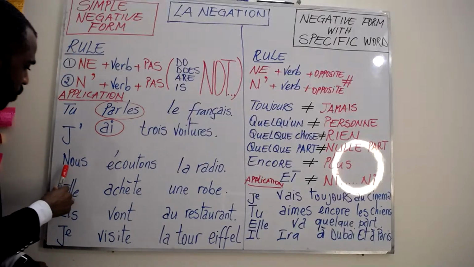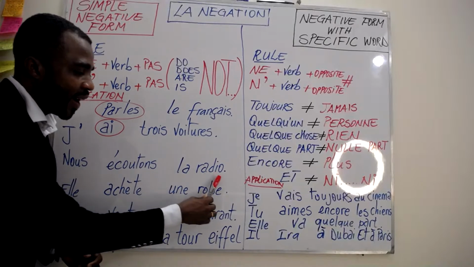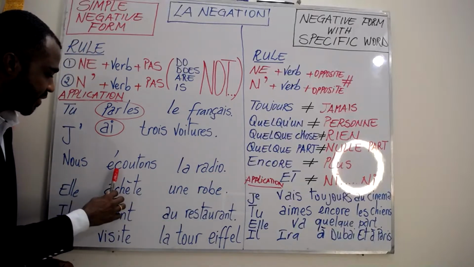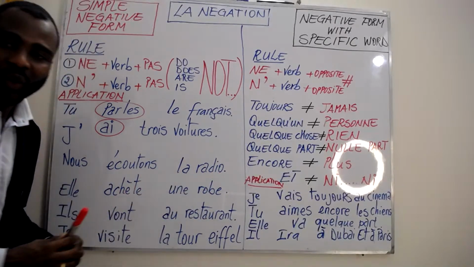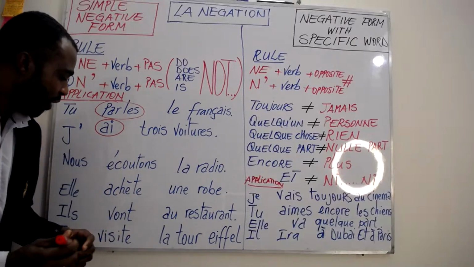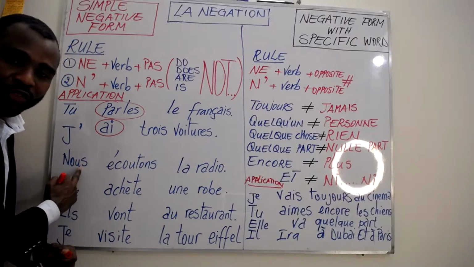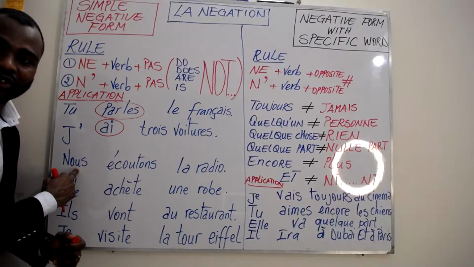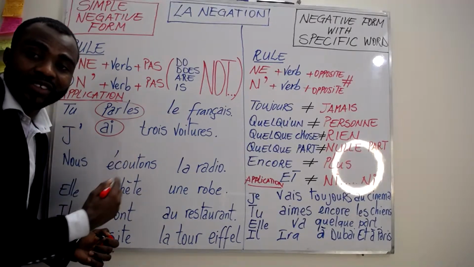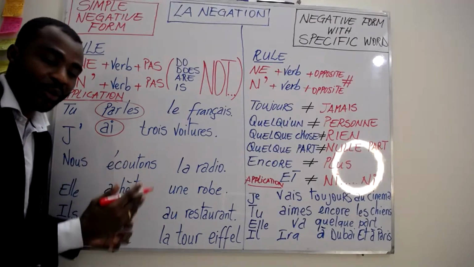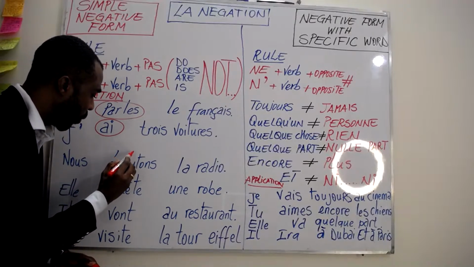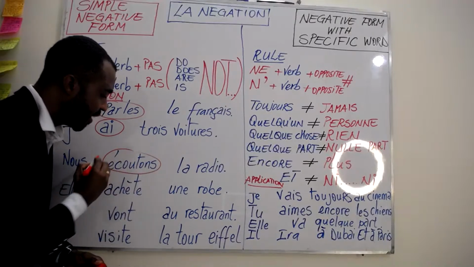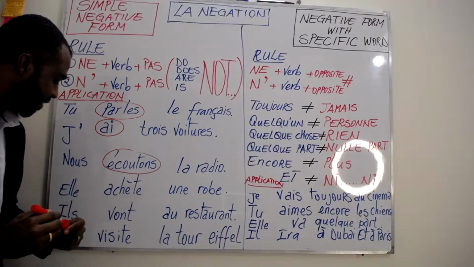Next, nous écoutons la radio. We listen to the radio. After the pronoun subject nous, which is we, the verb comes straight after, which is écoutons. So this is our verb in this sentence.